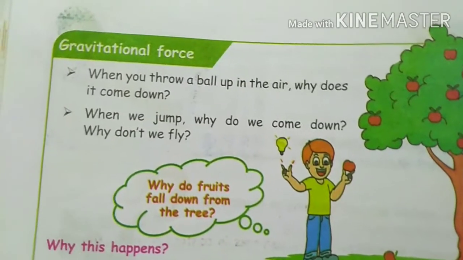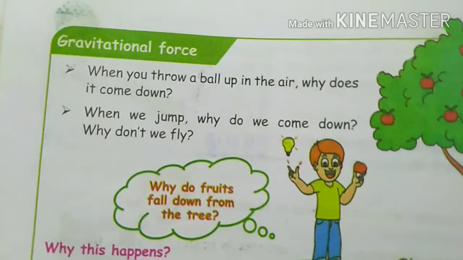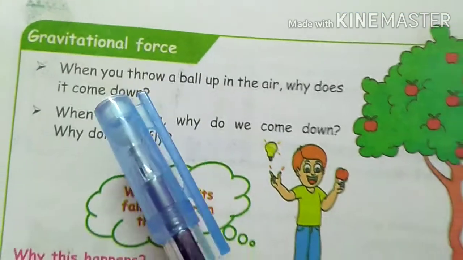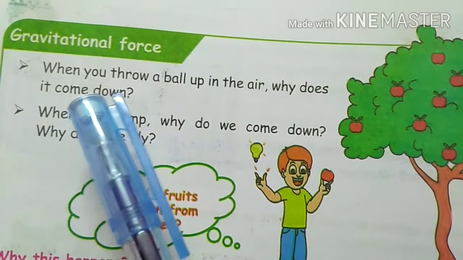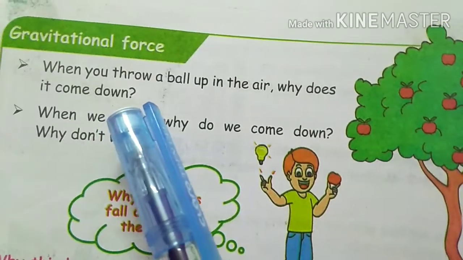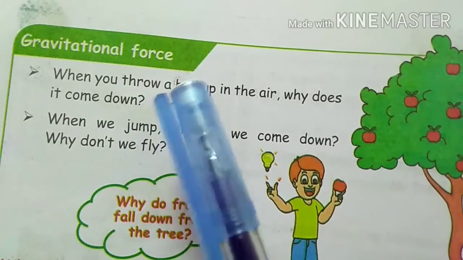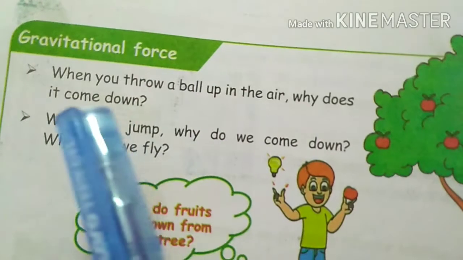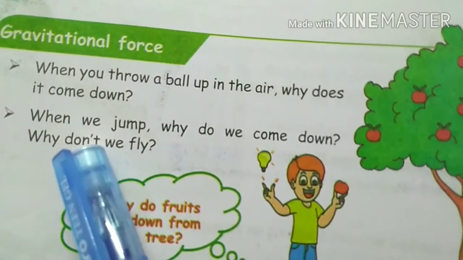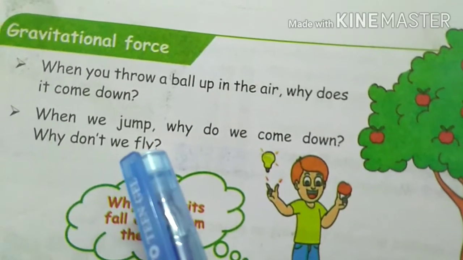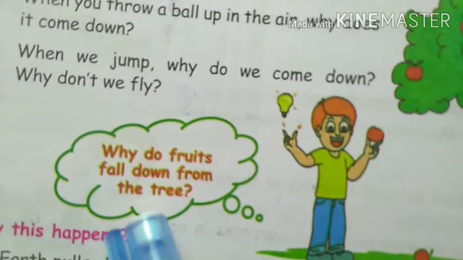Next one is non-contact force. The first one is gravitational force. After that we will see the frictional force. Now we see the gravitational force. When you throw a ball up in the air, why does it come down? Students, please note the question. When you throw a ball up in the air, why does it come down? Next question. When we jump, why do we come down? Why don't we fly?